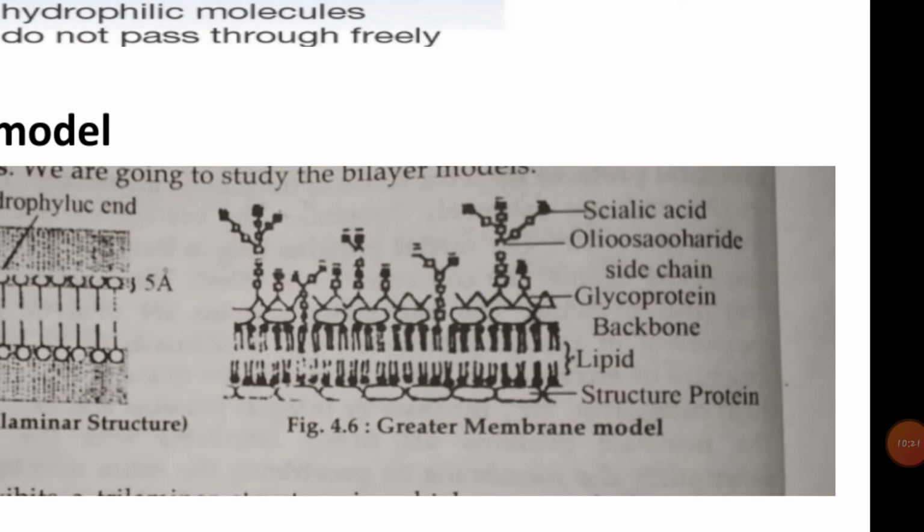Robertson regarded the inner surface of the membrane to be covered with unconjugated protein and the outer surface with glycoprotein.